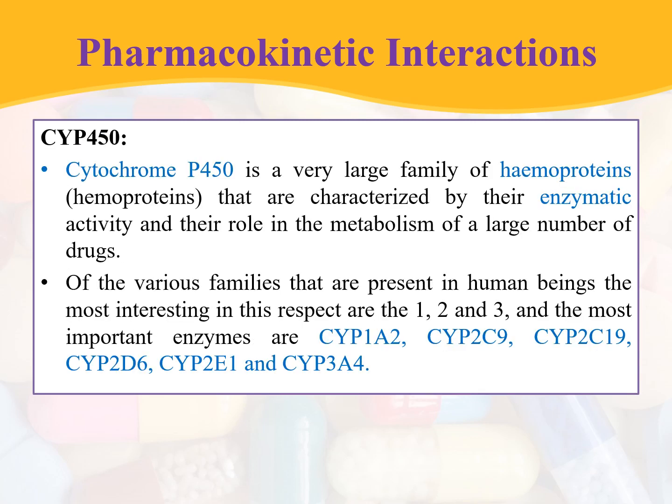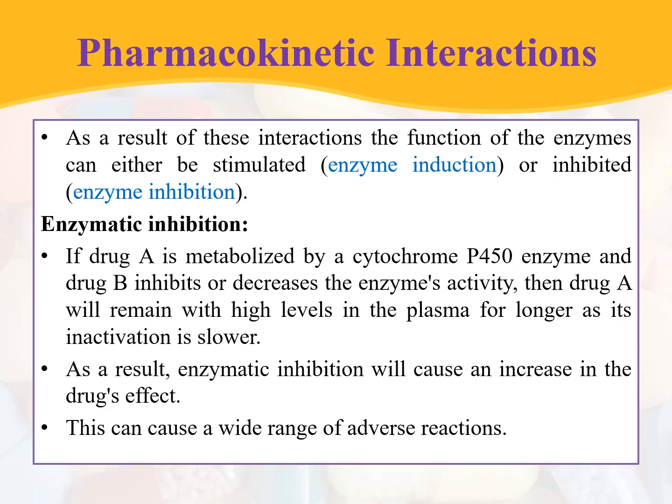CYP450 is a very large family of heme proteins that are characterized by their enzymatic activity and their role in the metabolism of a large number of drugs. Of the various families present in human beings, the most interesting in this respect are 1, 2 and 3. And the most important enzymes are CYP1A2, CYP2C9, CYP2C19, CYP2D6, CYP2E1 and CYP3A4. As a result of these interactions, the function of enzymes can be either stimulated, which is enzymatic induction, or inhibited, which is enzymatic inhibition.